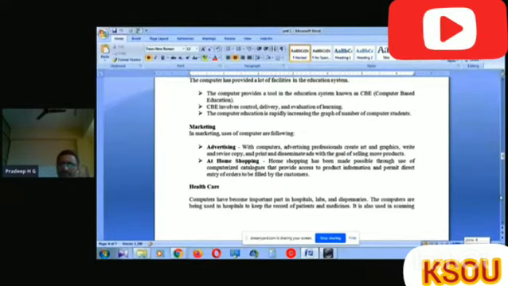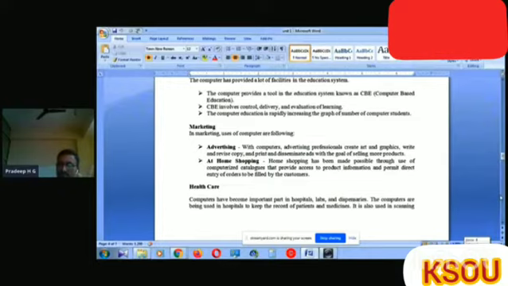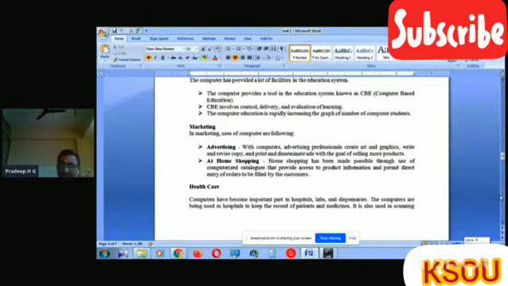All this information, including prescription, rate, time, etc., is maintained as a record in the hospital.